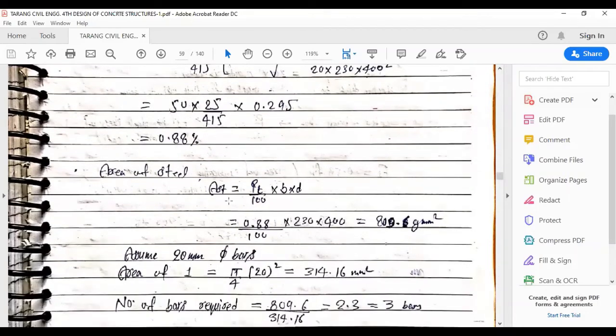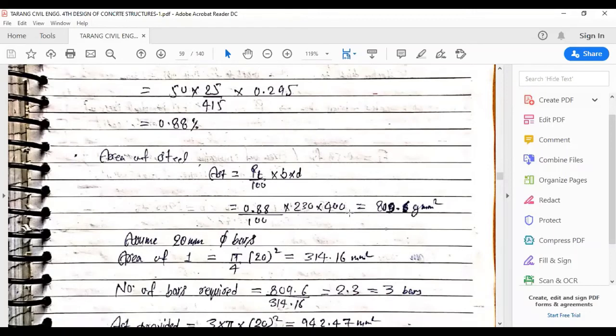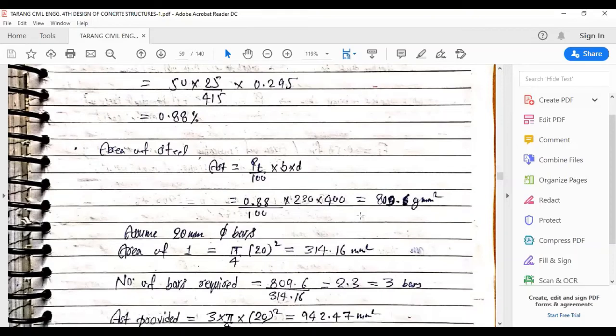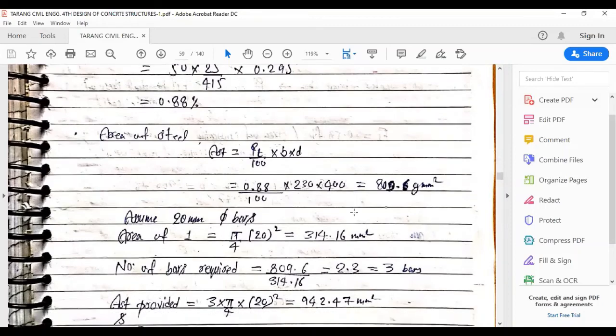Using this value to find the area of steel, we'll put the value of PT here, which is 0.88. The value of B and D we also know. So the value comes out to be 818.28 mm square. You can find this value, and this value comes out to be 818.28 mm square.